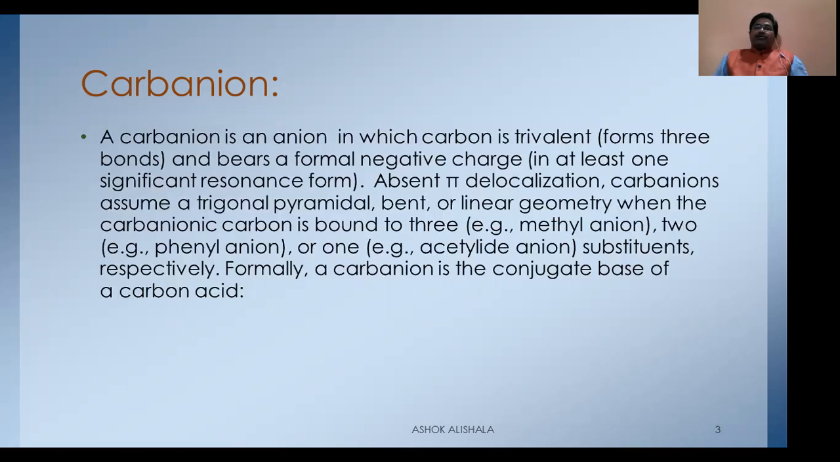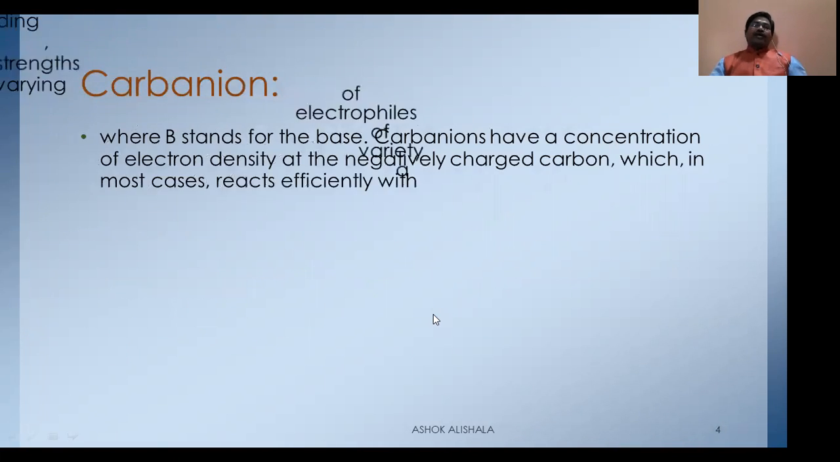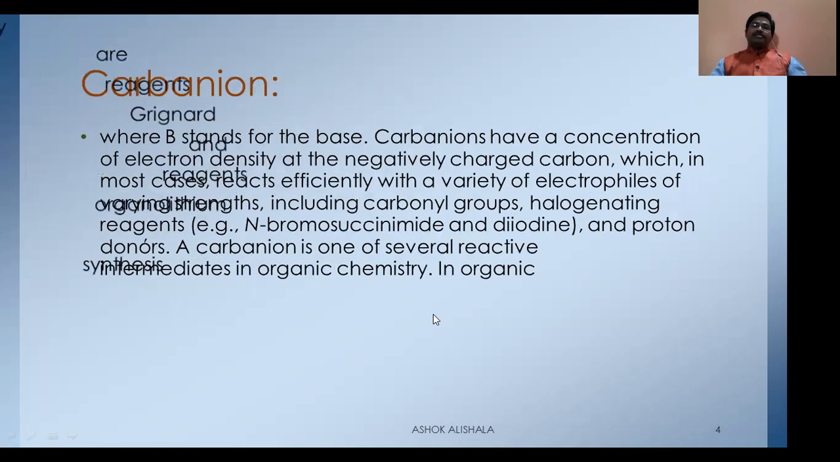Formally, a carbanion is a conjugate base of a carbon acid. So you see, this one is the alkane, and when a strong base is used, the hydrogen is abstracted by the base and will result in the formation of a carbanion. Now let us see the other one, where B stands for the base.